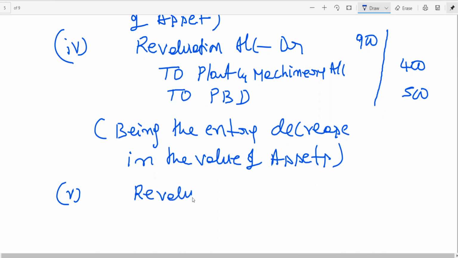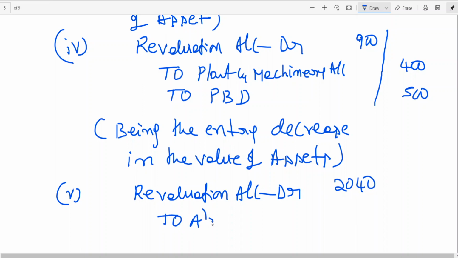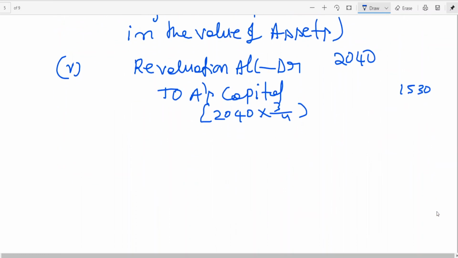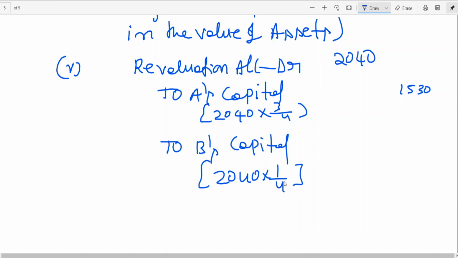The entry will be revaluation account debit 2,040. On the calculator, find out 2,040 into the share, it is coming to 1,530. Okay, to B's capital.